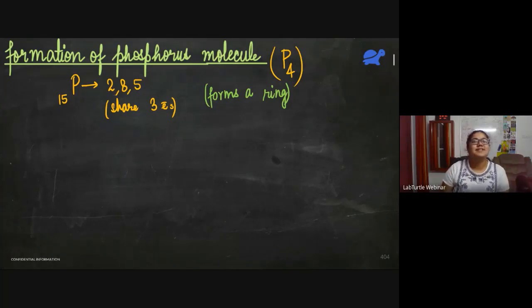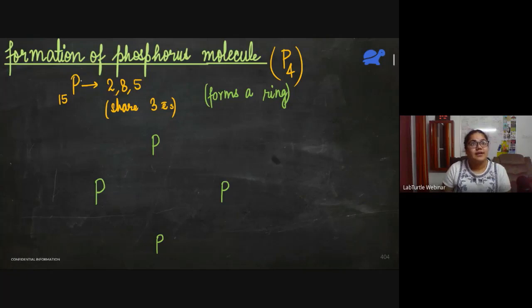Chalo, let me discuss this now. Even Anupam is getting 2 lone pairs on each. Let's see. So we have 4 phosphorus atoms, 1, 2, 3, and 4. And they are forming a ring.